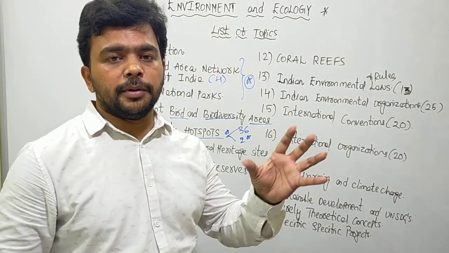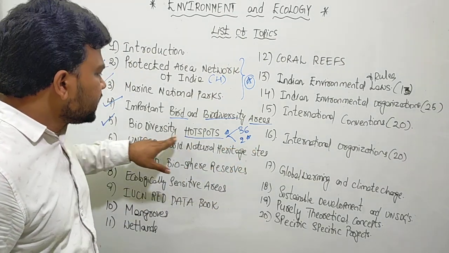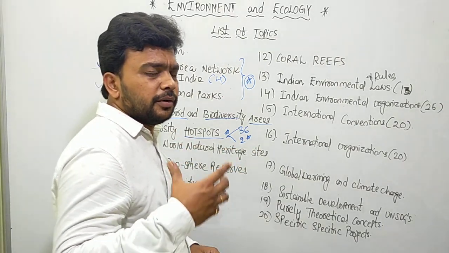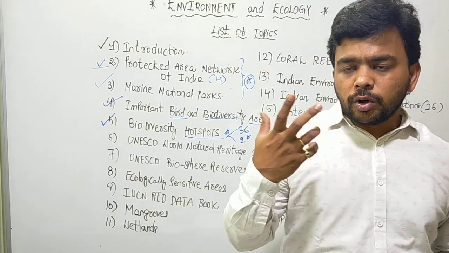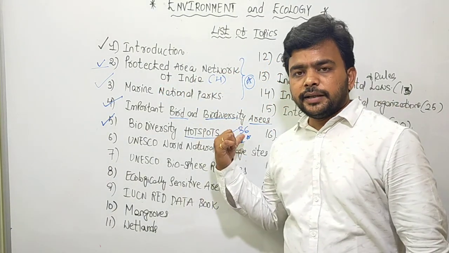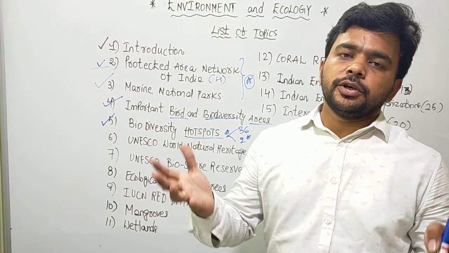Sorry, it is the Indo-Burman. Northeast and Indo-Burman biodiversity hotspot. So we will discuss that biodiversity hotspot. What is the definition of biodiversity hotspot? Who gave it? What are the 36 biodiversity hotspots on the planet? Two in India. What is the importance of the two biodiversity hotspots in India?